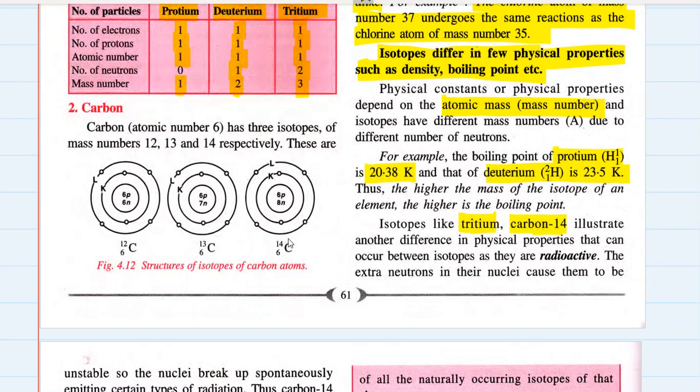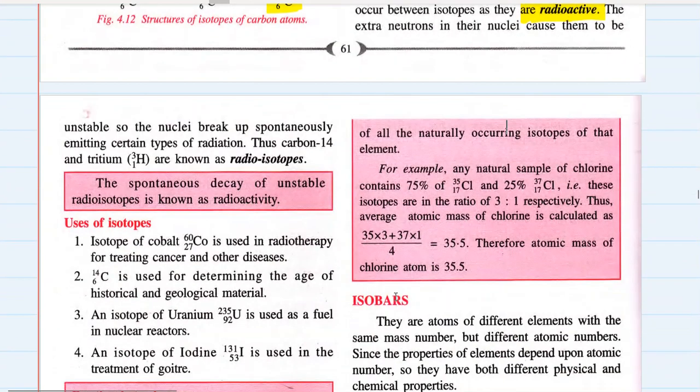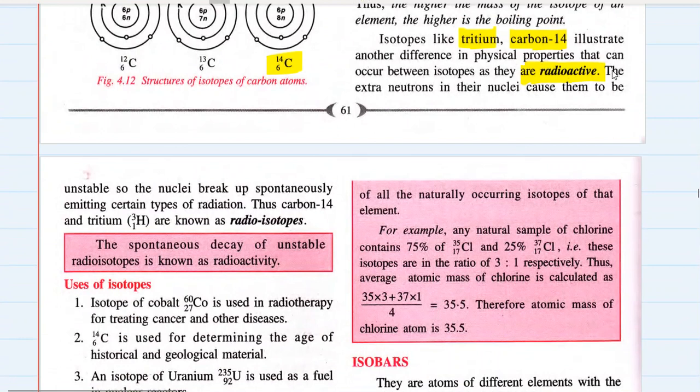Carbon 14 is the third isotope of carbon. They illustrate another difference in physical property that can occur between isotopes as they are radioactive. So the property of radioactivity is exhibited by the third isotopes of hydrogen and carbon. Why are they radioactive? The reason is given over here.